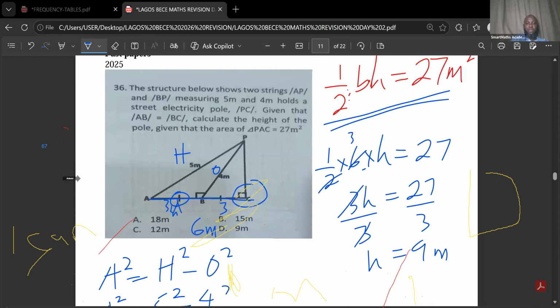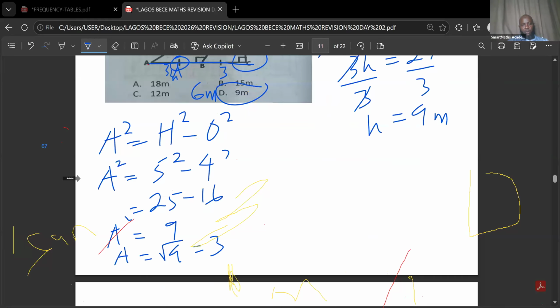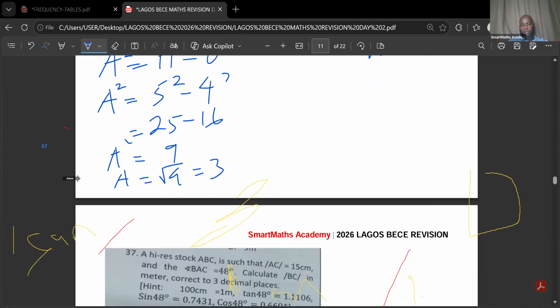That is option G. So that is that on this one. I hope that is okay. If that is okay, please let me see your reaction.